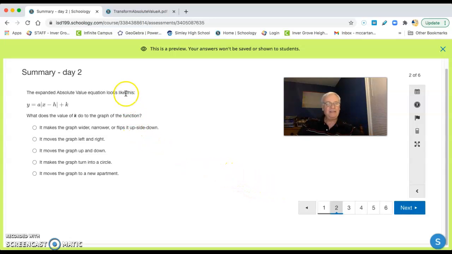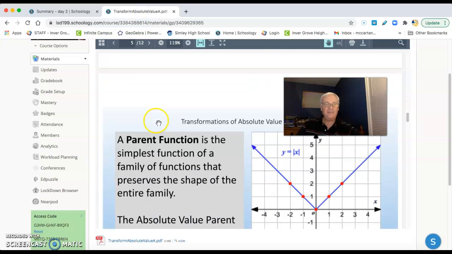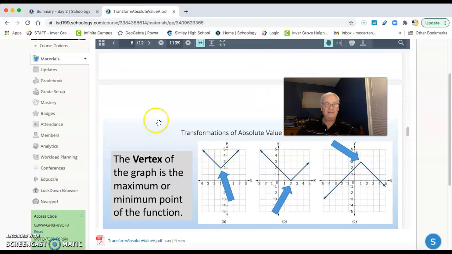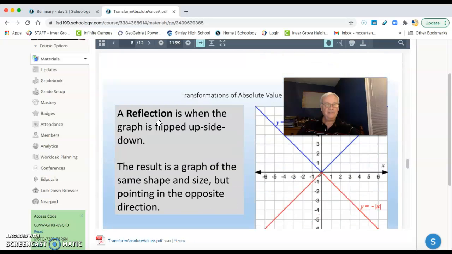All right. The expanded absolute value equation looks like this. What does the K do? The K is, I call it the hanger. It's hanging out here on the outside. I'll bet the answer is back here in our slideshow somewhere. Translation, reflection.